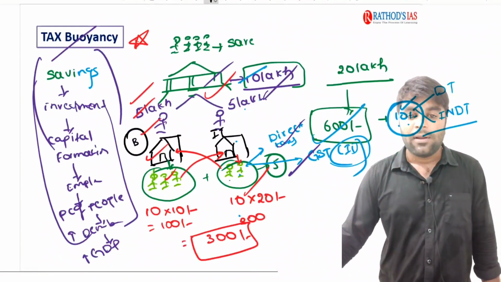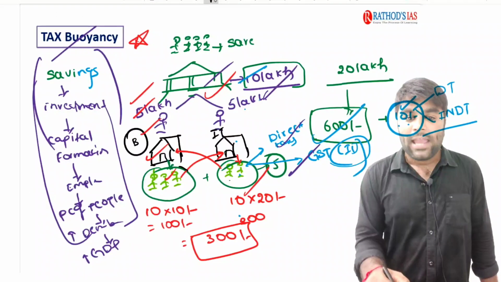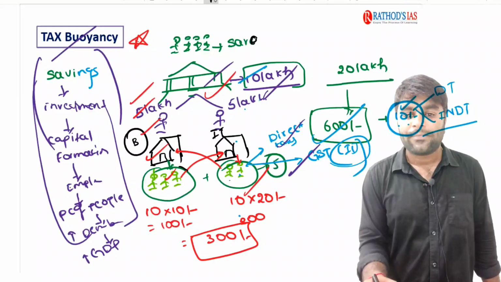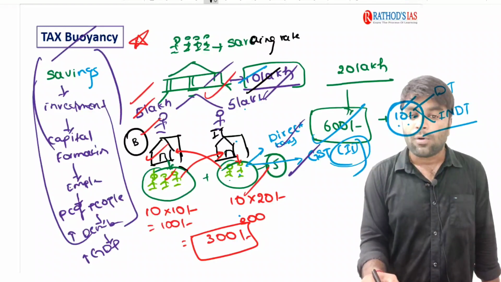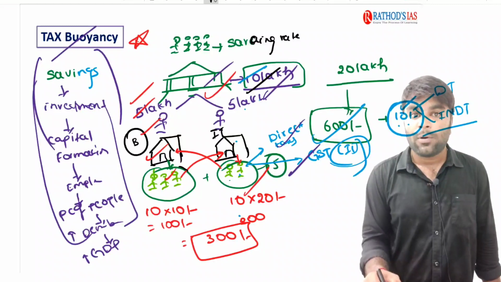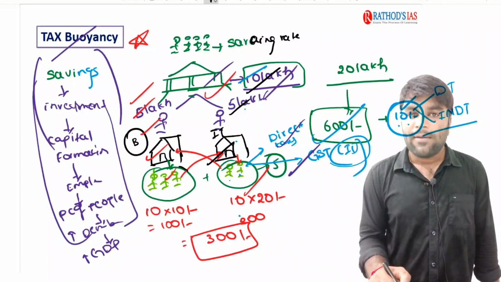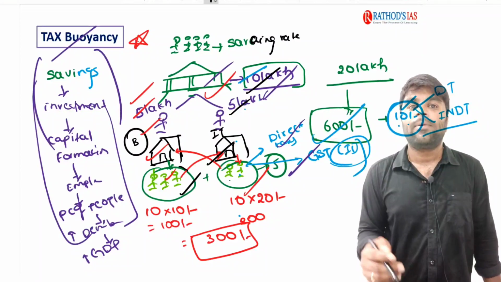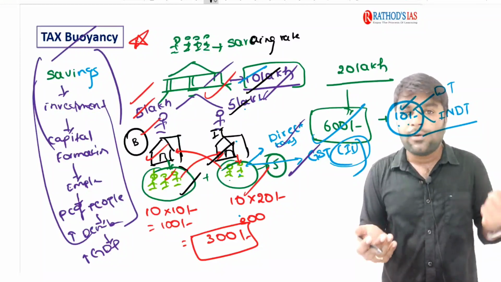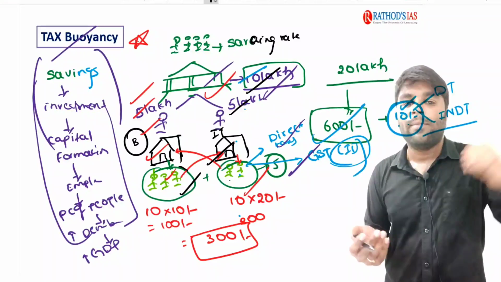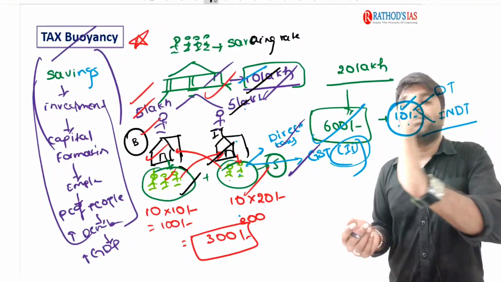See, in this example, you can clearly observe if the capital formation, if the savings rate in the economy is high, it is going to provide more and more loans. If the loans are high, there is more investment. When the investment is high, it increases the capital formation. If the capital formation is high, it provides more and more employment. If it provides more employment, people have enough purchasing power and they demand goods and services, and more taxes will be coming to the government. It is called change in tax revenue.